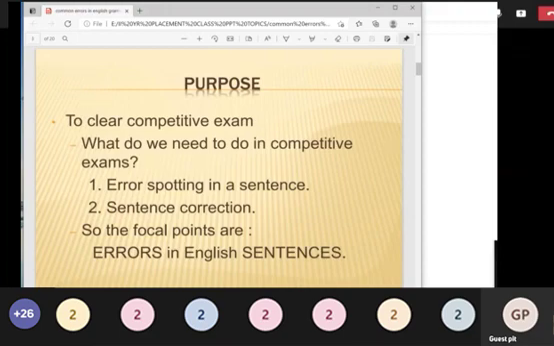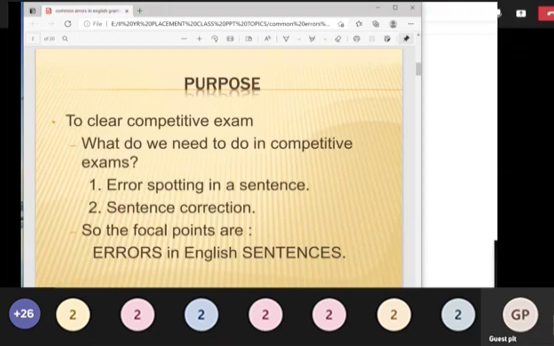So what is the third thing? The focal point is errors in English sentences. The main concept of the competitive exam is going to be error correction. You can correct something only if you are well versed in it. Once you memorize all the grammar rules, only then can you correct the sentences. You are going to spot the area where the sentence has an error.